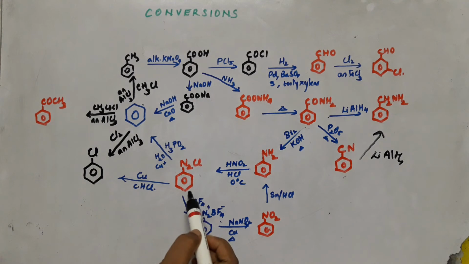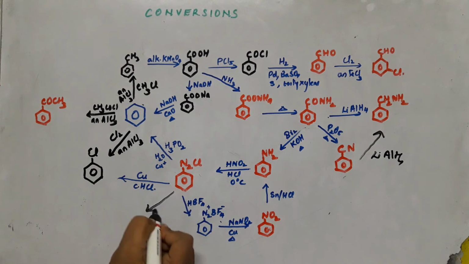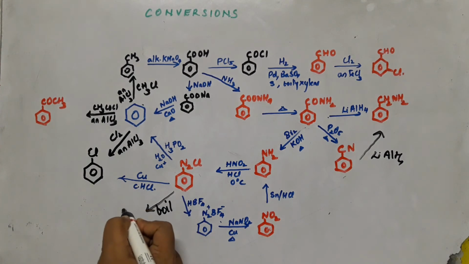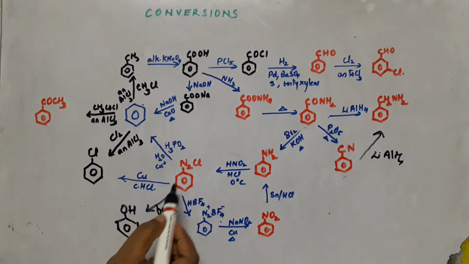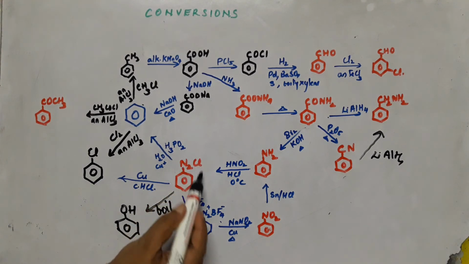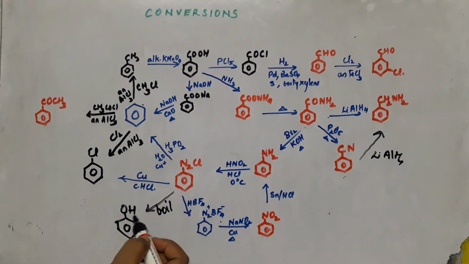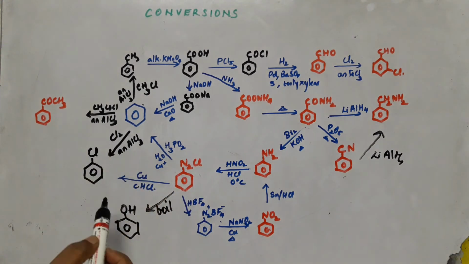Now if benzene diazonium chloride is simply boiled, suppose you are boiling or doing steam distillation, you will be getting phenol as the product. So phenol will be formed by boiling or steam distillation of benzene diazonium chloride. Now you know that phenol can be converted into different compounds, like if it is treated with NH3, then it will be giving aniline, so on will be chlorobenzene.